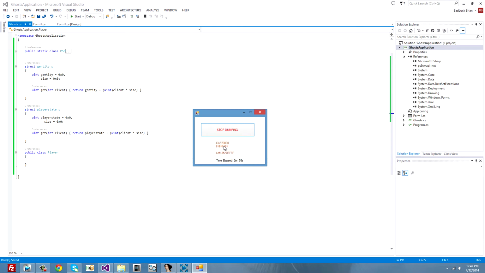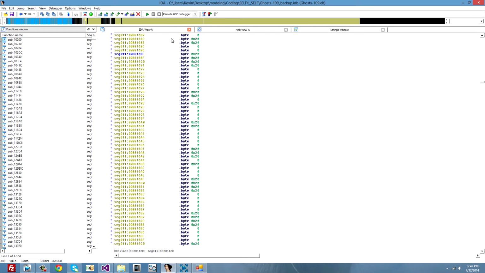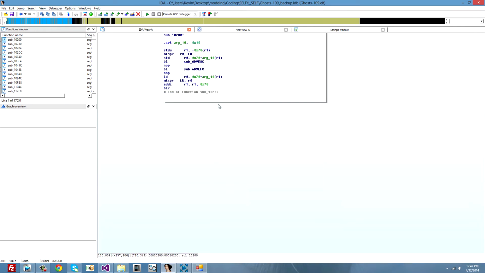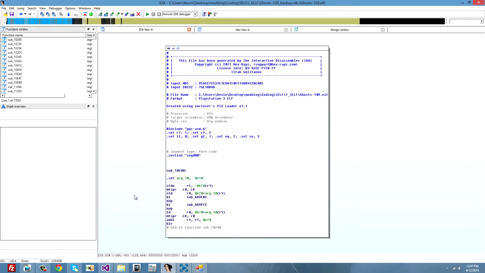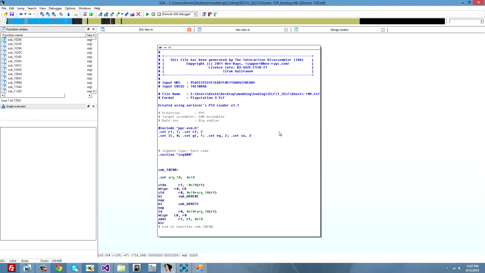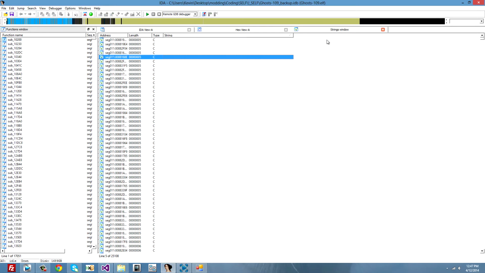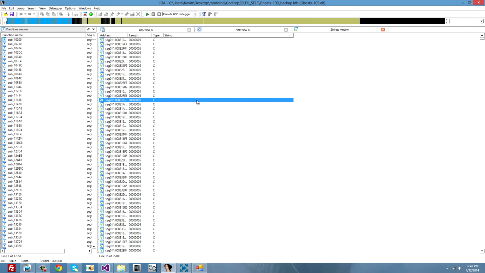Not yet. I will pause the video for now and be right back. Oh wait, never mind. Actually, we will find G and tidy and player state meanwhile. So open up IDA. This is not really the official way to find the G and tidy. It's just an easy way to find it, kinda ghetto and will not work on every Call of Duty, but you can develop your own ways.